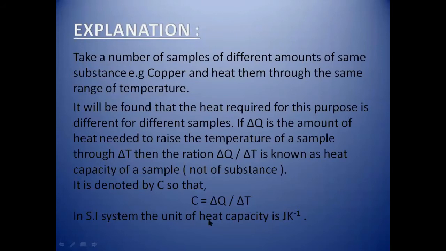And the SI unit of heat capacity is joule per Kelvin. As we know, the unit of the amount of heat is joule and the unit of temperature is Kelvin. So we place the units in place of the quantities and we get the unit of heat capacity.